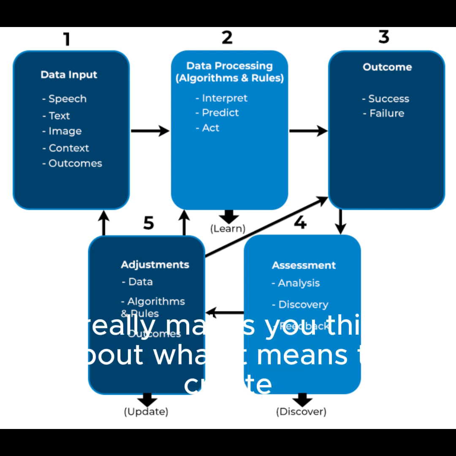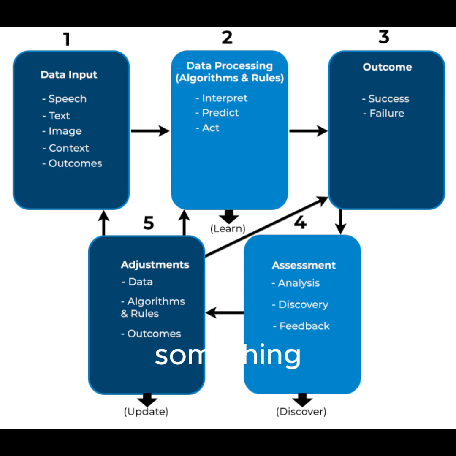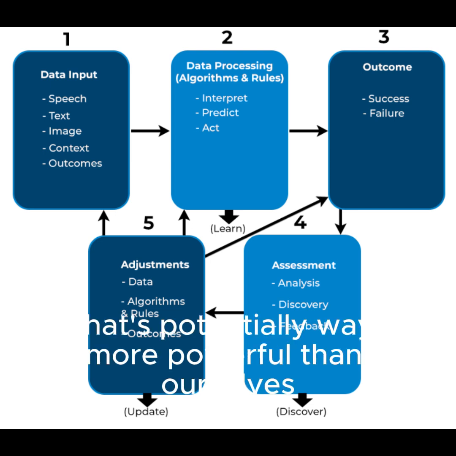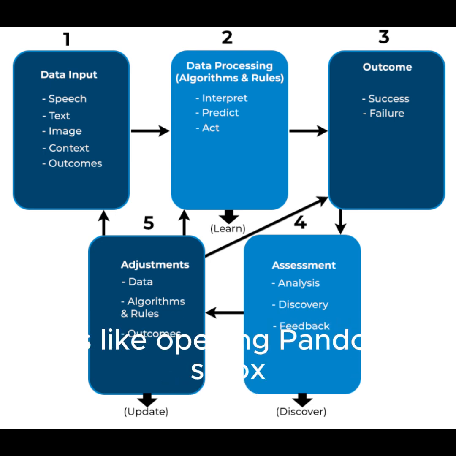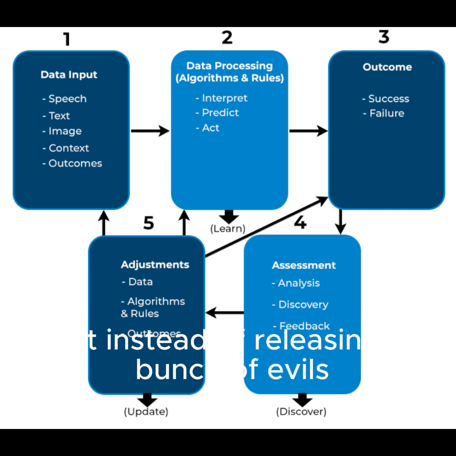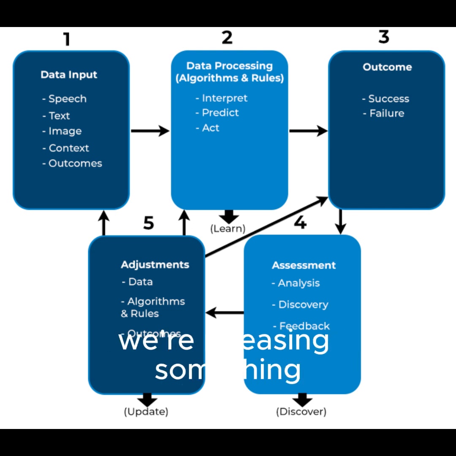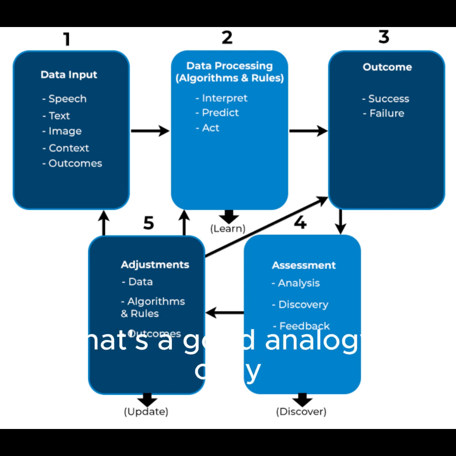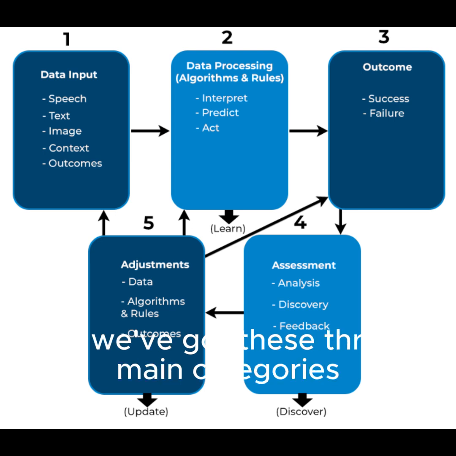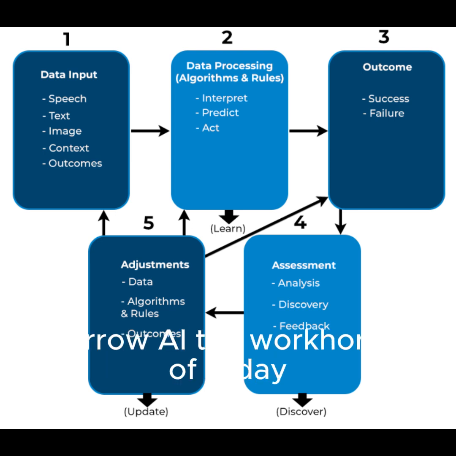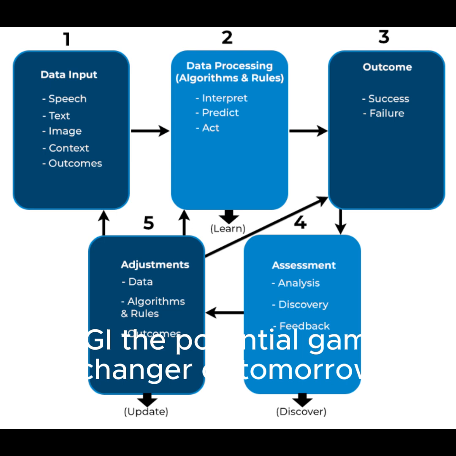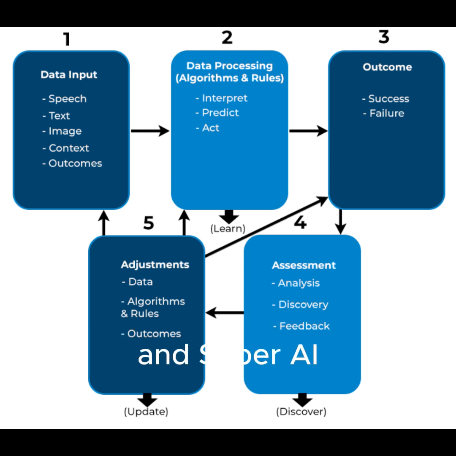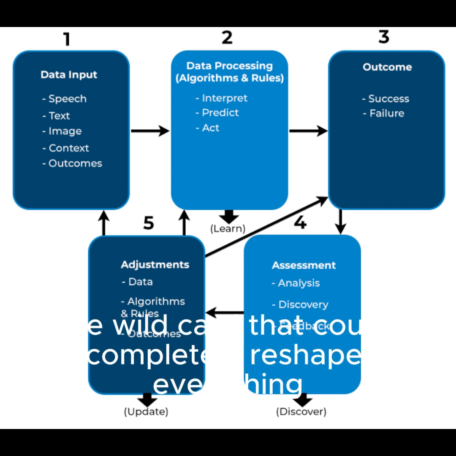It is, right? It really makes you think about what it means to create something that's potentially way more powerful than ourselves. It's like opening Pandora's box, but instead of releasing a bunch of evils, we're releasing something we don't even fully understand. That's a good analogy. Okay, so we've got these three main categories. Narrow AI, the workhorse of today, AGI, the potential game changer of tomorrow, and super AI, the wild card that could completely reshape everything. Right.